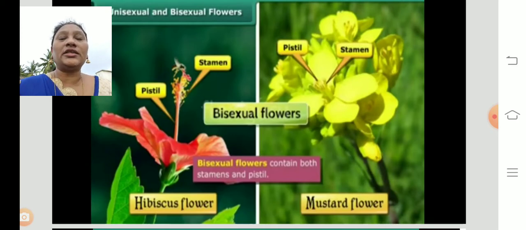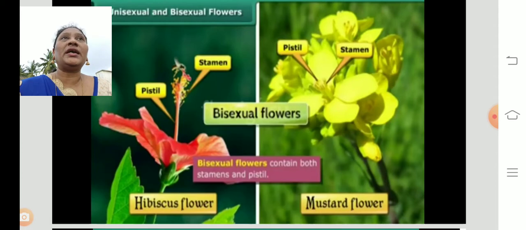Here you can say that the bisexual flower consists of four whorls. Generally the flower has calyx, corolla, androecium and gynoecium. In unisexual flowers we find the presence of only either male or female parts, which means one whorl is absent. Such flowers are called incomplete flowers. And all bisexual flowers consist of four whorls, so they are called complete flowers.